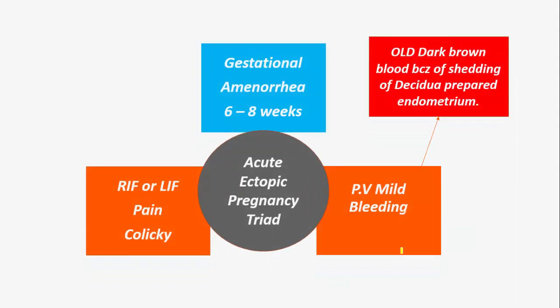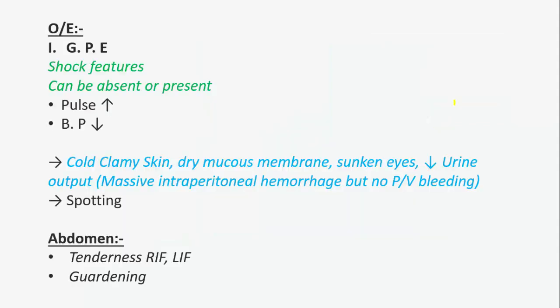So we see what is the acute presentation in ectopic pregnancy. What is the triad? There is gestational amenorrhea for 6 to 8 weeks. There is right iliac fossa or left iliac fossa pain that is colicky in nature. There will be mild pervaginal bleeding. There will be old dark brown blood because of shedding of the decidua that was the prepared endometrium for the pregnancy. And on examination, in the general physical exam, shock-like features can be absent or present at the time of presentation.